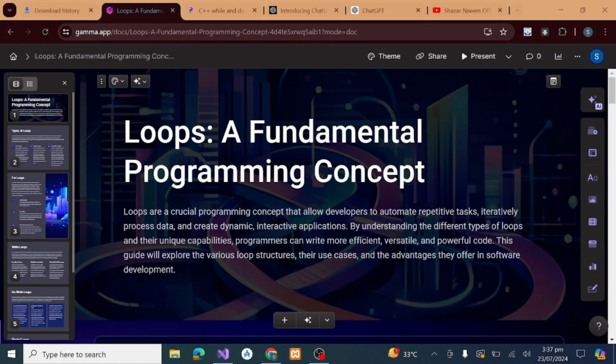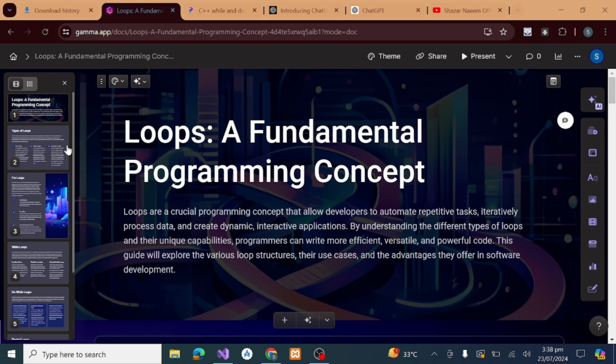First of all, we will discuss what are loops. Loops are a fundamental programming concept. Loops are a crucial programming concept that allows developers to automate repetitive tasks, iteratively process data, and create dynamic, interactive applications. By understanding the different types of loops and their unique capabilities, programmers can write code more efficiently, versatile, and powerful. So there are different types of loops.